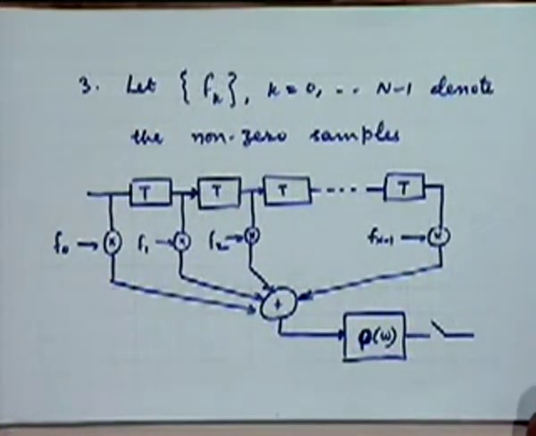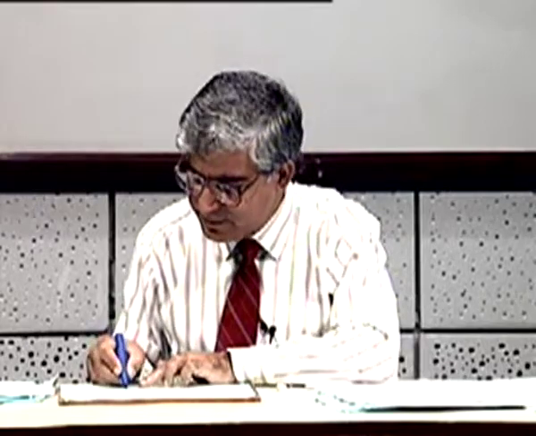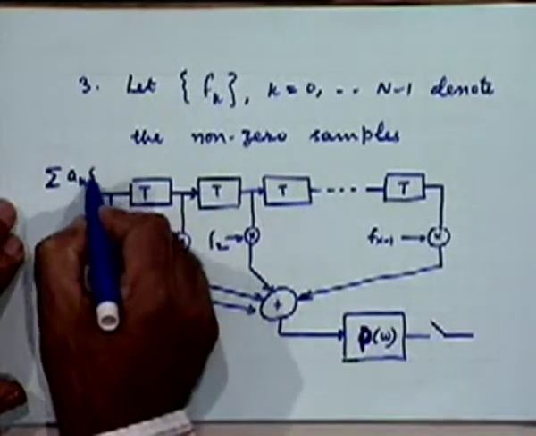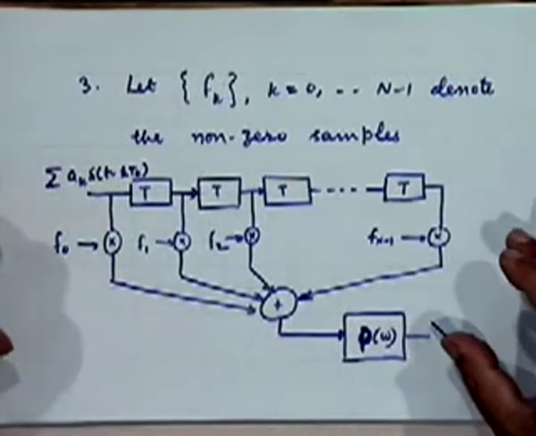Ideal low pass filter. Correct? Actually speaking, a rectangular filter of bandwidth f0 by 2. This f0 and f1 might confuse with that f0. This is your pulse shaping filter. You see, here you are getting your impulse train, AK delta T minus KT0. See, the mechanism now becomes clear.